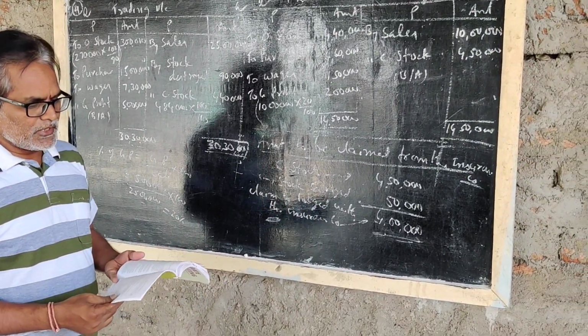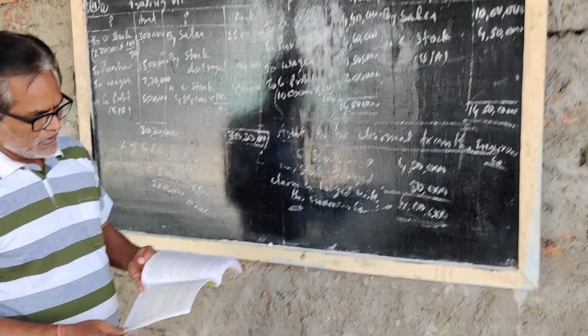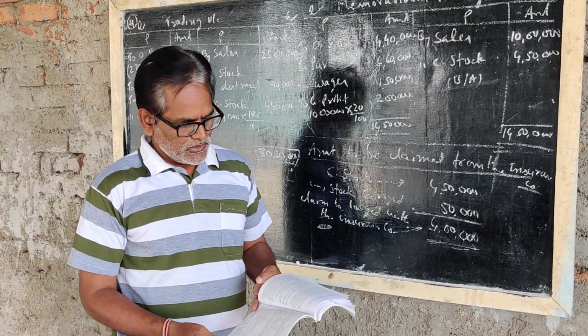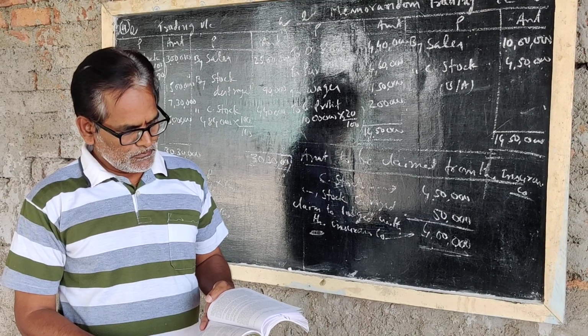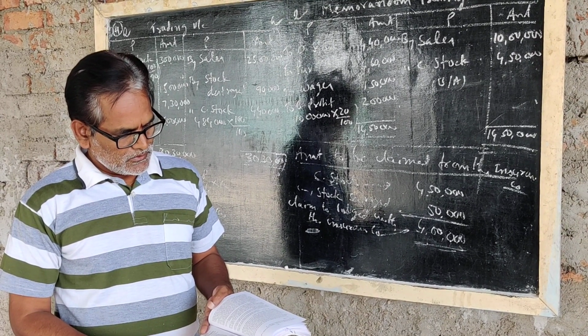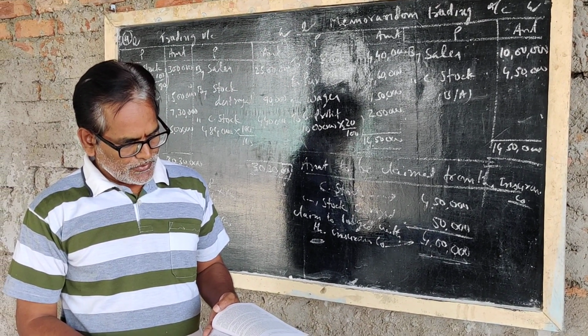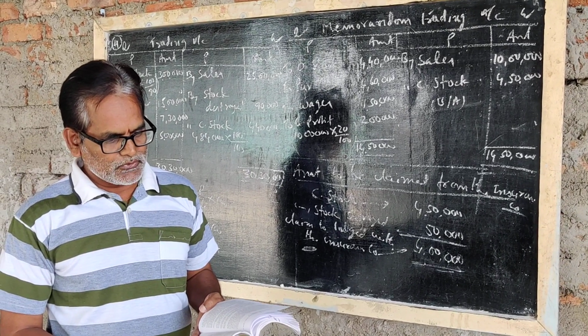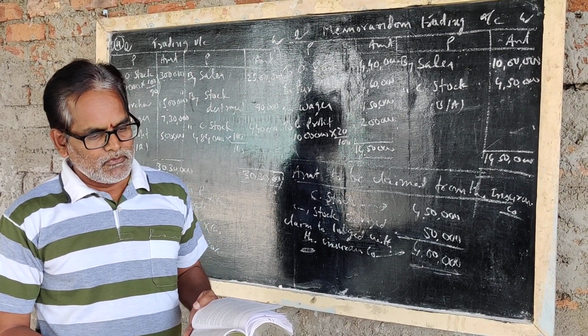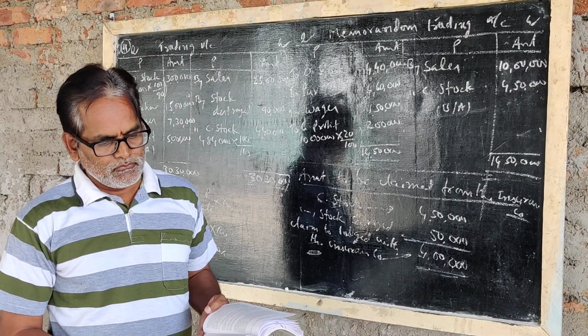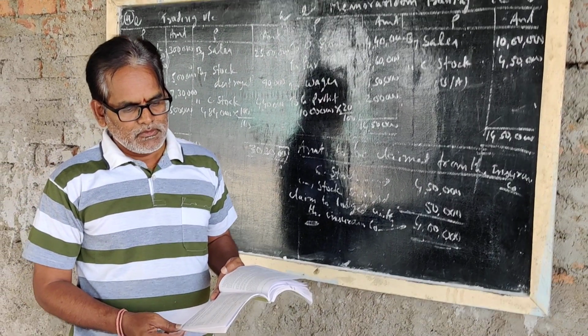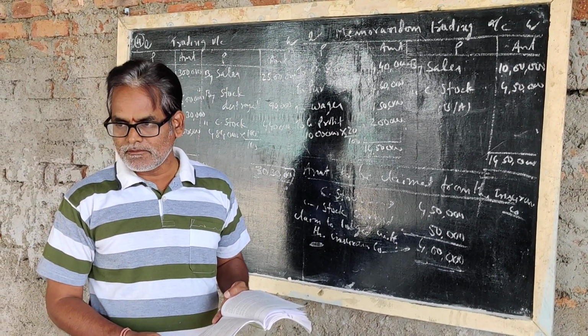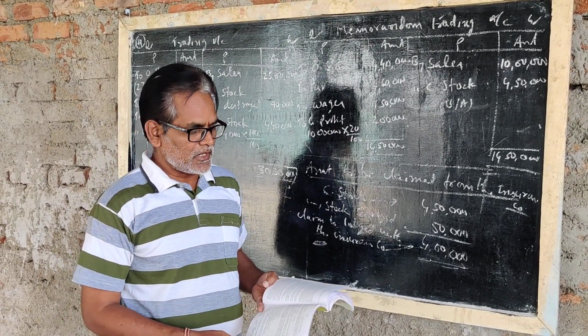In page number H3 and H2, see last H2, the insured amount based on the actual value of stock is value of stock destroyed into value of insurance policy by value of stock on the date of fire. According to that formula, you can get the answer.